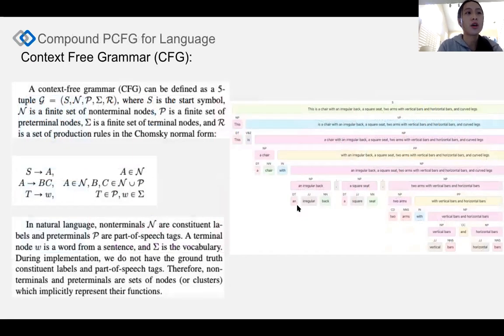So the context-free grammar for language contains a 5-tuple, where each symbol represents an element in the grammar, such as non-terminal, terminal, preterminal, and so on. Non-terminals N are constituent labels. Preterminals T are part of speech tags, and terminals omega are words from a sentence. The big sigma is the vocabulary.